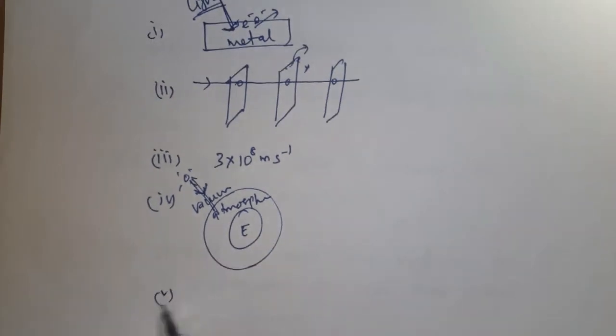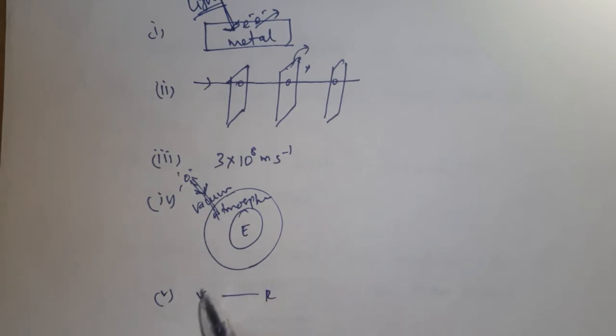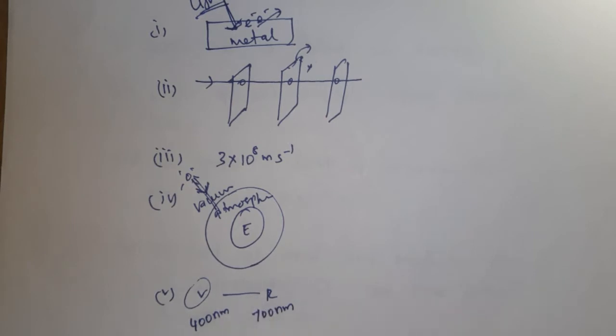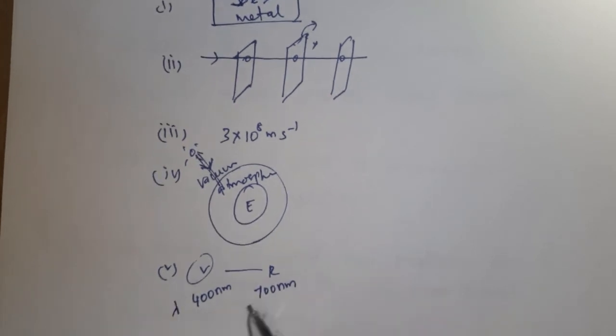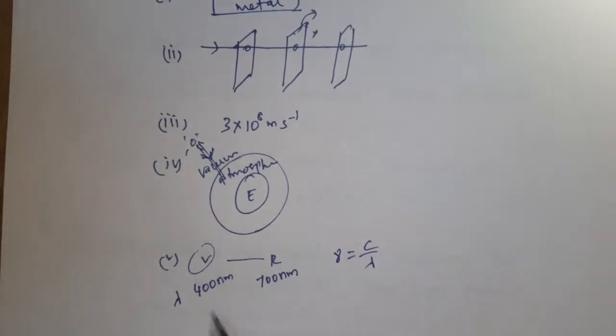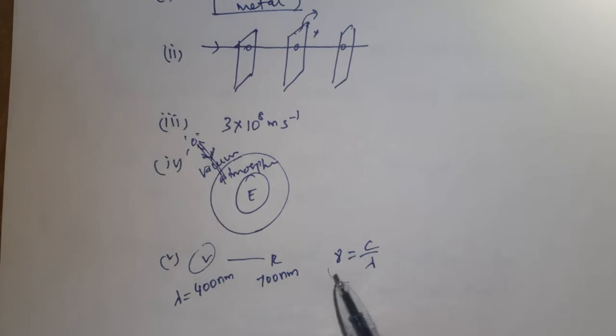Next, light consists of several colors, violet to red. Violet has around 400 nanometer wavelength. Red light has 700 nanometer wavelength. So different colored light has different wavelength and frequency. If the wavelength is different, frequency is also different. The frequency formula is nu is equal to c by lambda. By using this formula, we can convert a wavelength into frequency or frequency into wavelength. So different colored light has different wavelength and frequency.